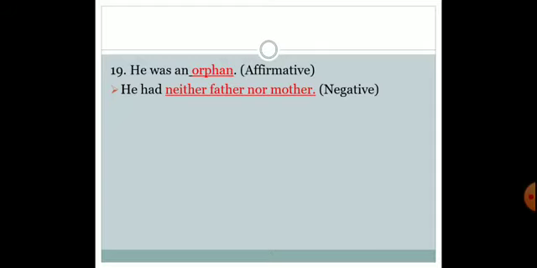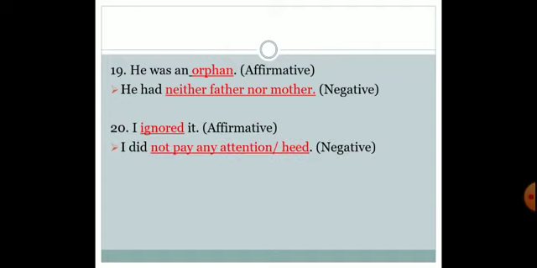So over here we are using neither nor to make the statement negative. 20th one, I ignored it. I did not pay any attention or heed. Any one of them you can use. Ignored, the opposite would be to pay attention or to heed. So over here we have used that word, and along with that we have put not.